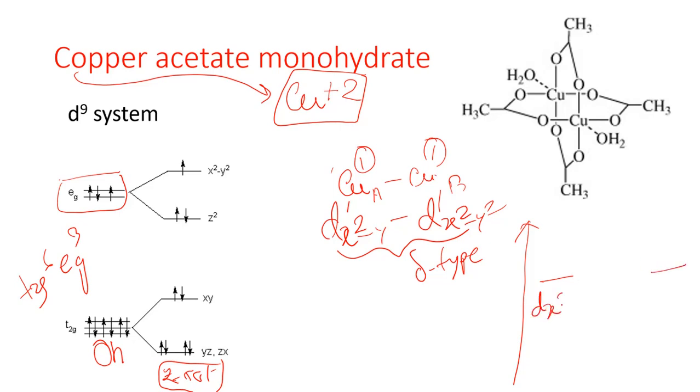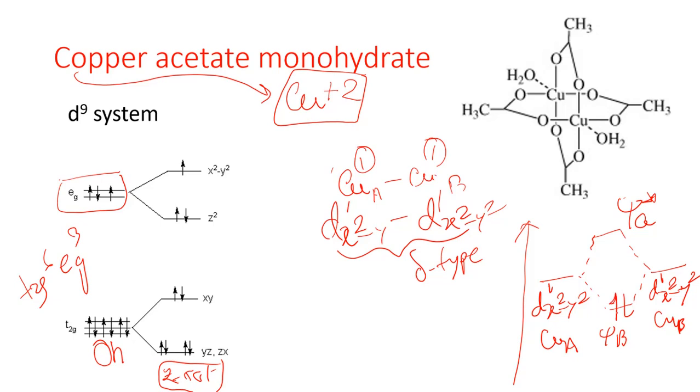We can show this as a simplified MO diagram. If this is the dx square minus y square orbital containing one electron from copper A, then this would be the dx square minus y square orbital of copper B, which also has one electron. Now these can come close to each other to form MOs from two atomic orbitals, right? So this would be psi bonding, and this would be psi antibonding. Now two electrons are placed in the psi bonding, and as the electrons are paired, the total magnetic moment would decrease.